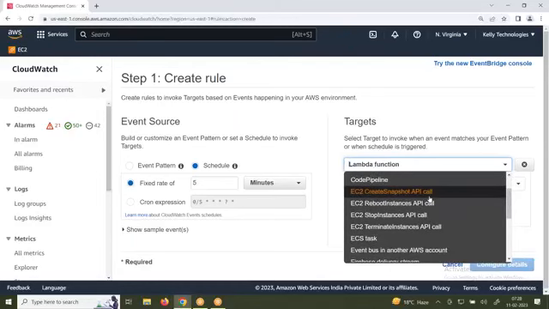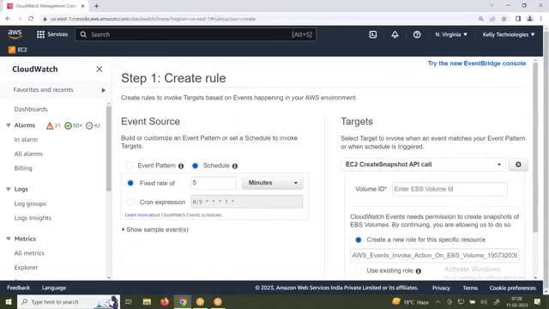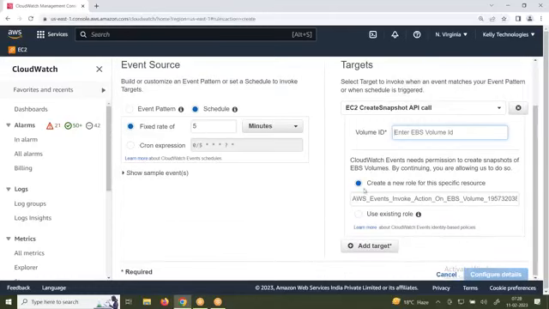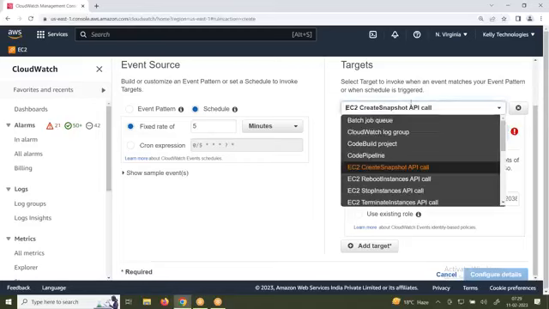Are you able to understand? Create a snapshot of what volume ID? You can mention a volume ID. A snapshot is a backup of a volume, right? You just mention the volume ID. Just click on this one and configure it. Every 5 minutes, it will take a backup of the volume. You don't require any lambda function. AWS is providing it. Explore this one, which is very, very important.